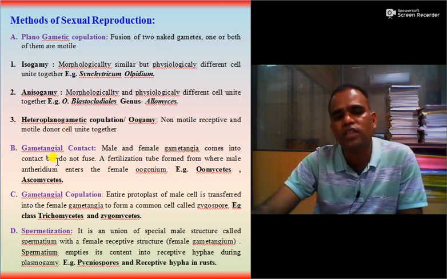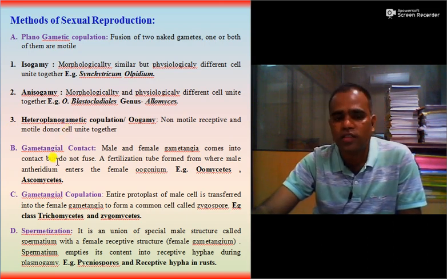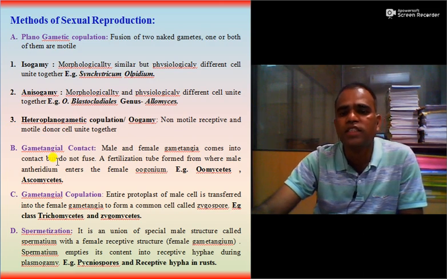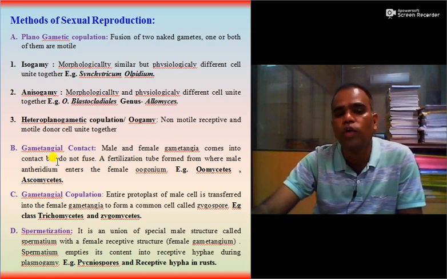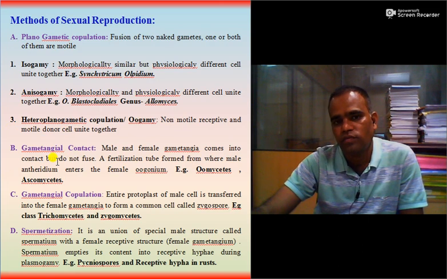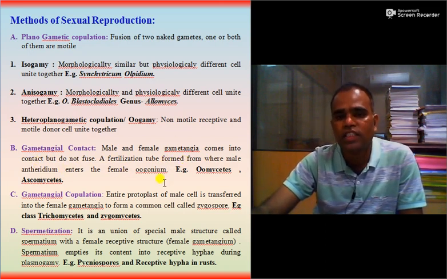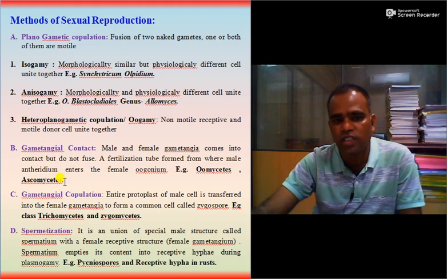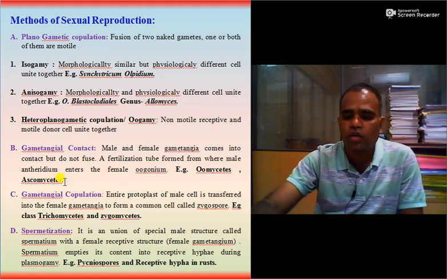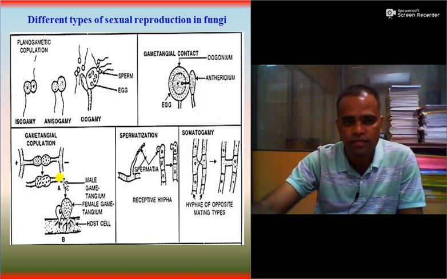Then the second one is gametangial contact. Male and female gametangia come into contact but do not fuse. A fertilization tube forms, from where the male antheridium enters the female oogonia. Example oomycetes, ascomycetes, etc. So first we will see the figure.